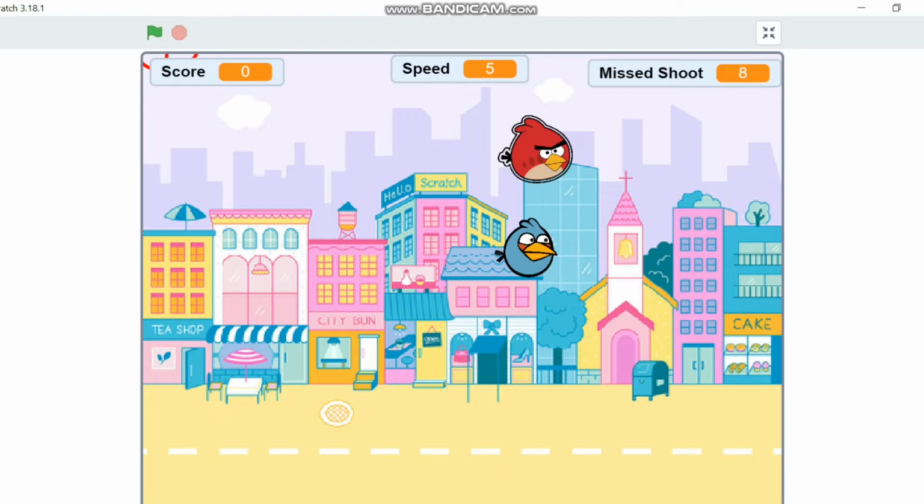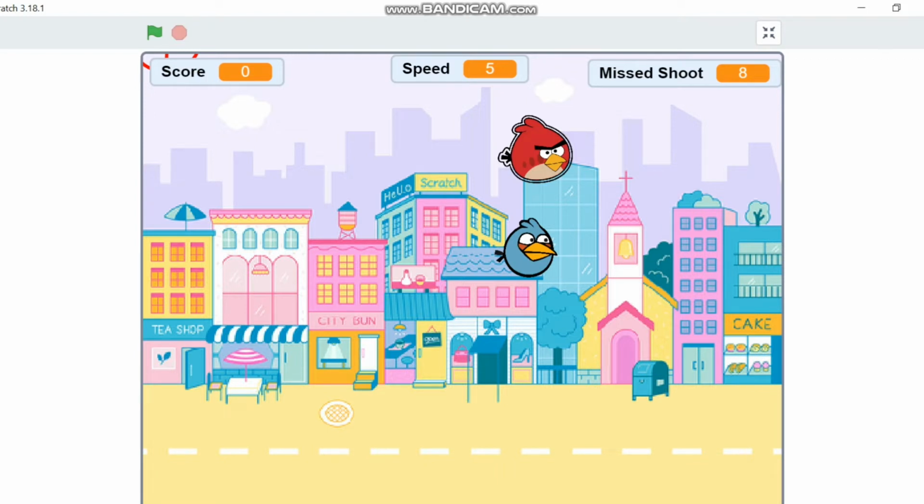Okay, today Usada has a project. The project name is Angry Bird Shooter. If you click the green flag to start this game, the score is always 0, the speed is always 5, and the miss shoot is always 0.